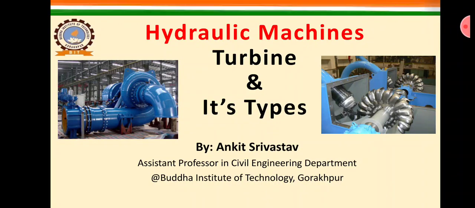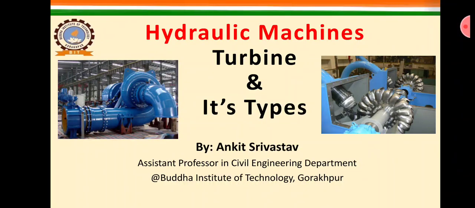So if we want to construct a hydroelectric power plant, then we must know about the turbines and their types, because without knowing the turbine and its type we will not be able to construct a hydropower plant project, because the availability of head, discharge and other factors will affect the working of turbine. So all these factors will define which type of turbine will be suitable for that specific hydropower plant project.